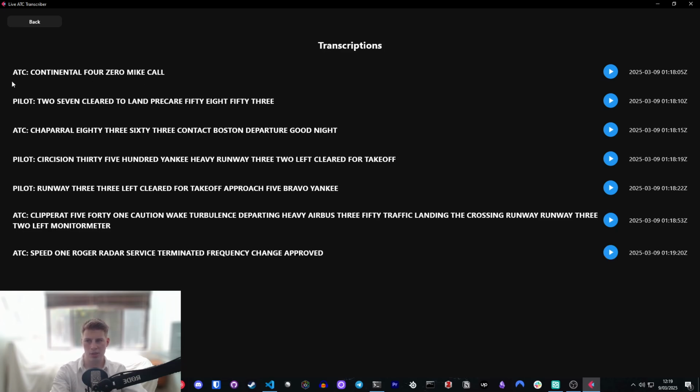And then you can see where it's doing the ATC and the pilot attribution, which may be correct and it may not be. So again, I wouldn't believe these all the way. This is happening with that open source speaker attribution model that I covered earlier. And then I have a play button. Associated with each one is the audio itself that we can listen to at any time, and also a timestamp of when this transmission had finished.